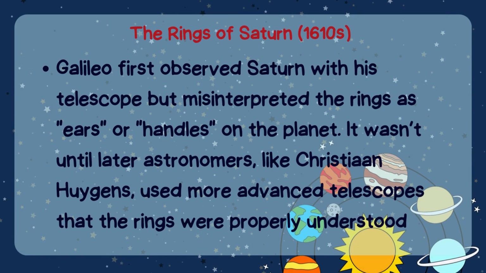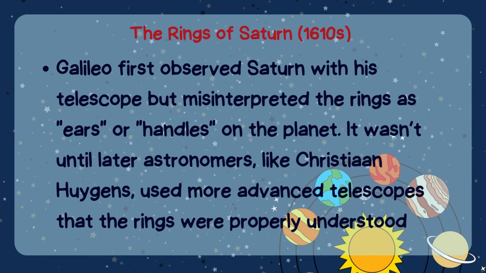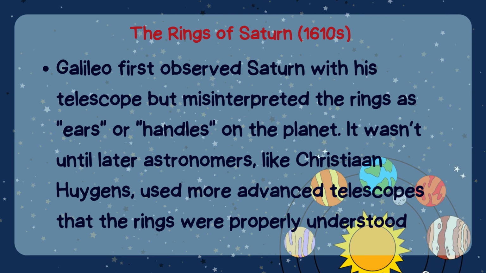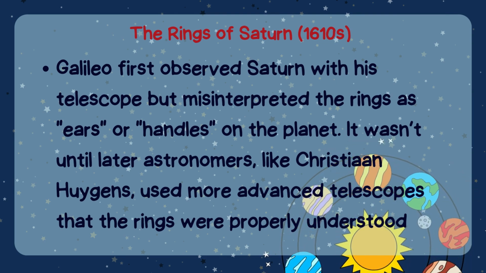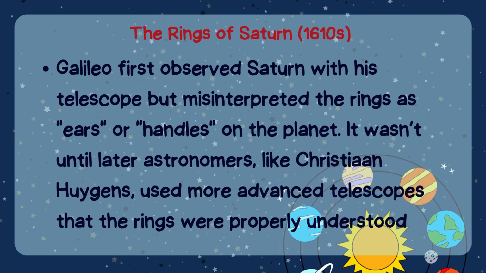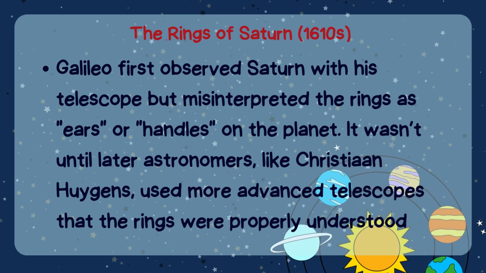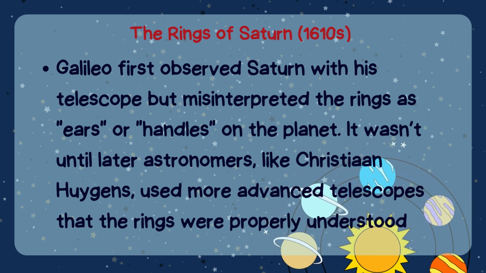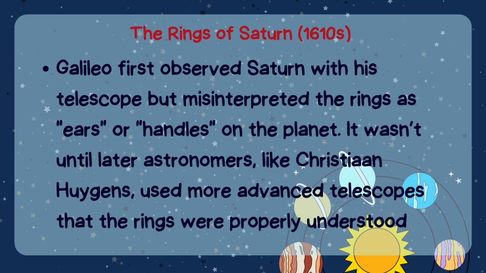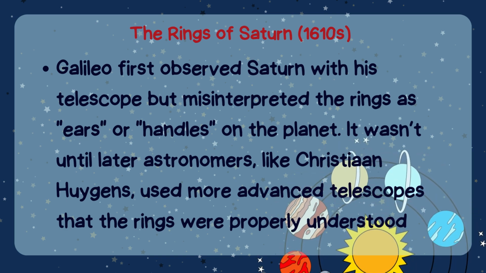The rings of Saturn. Galileo first observed Saturn with his telescope but misinterpreted the rings as ears or handles on the planet. It wasn't until later astronomers like Christiaan Huygens used more advanced telescopes that the rings were properly understood.